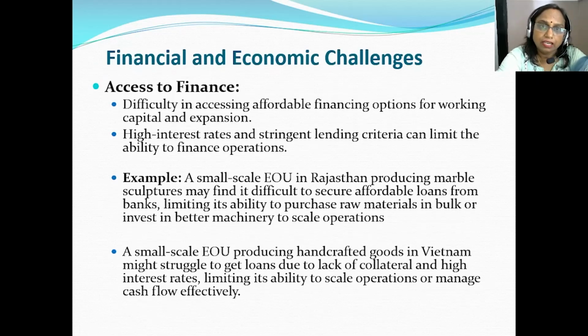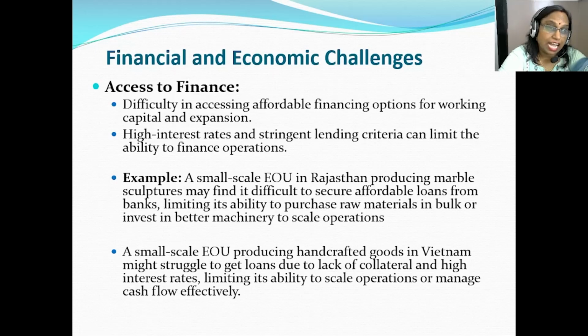The next is the financial and economic challenges. So students, this is also a very important challenge which is faced by the EOUs. It is due to the difficulty in accessing affordable financing options for working capital and expansion.